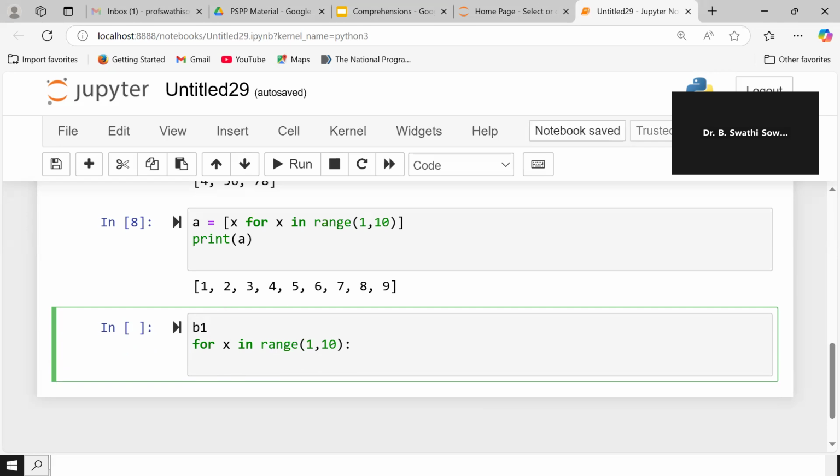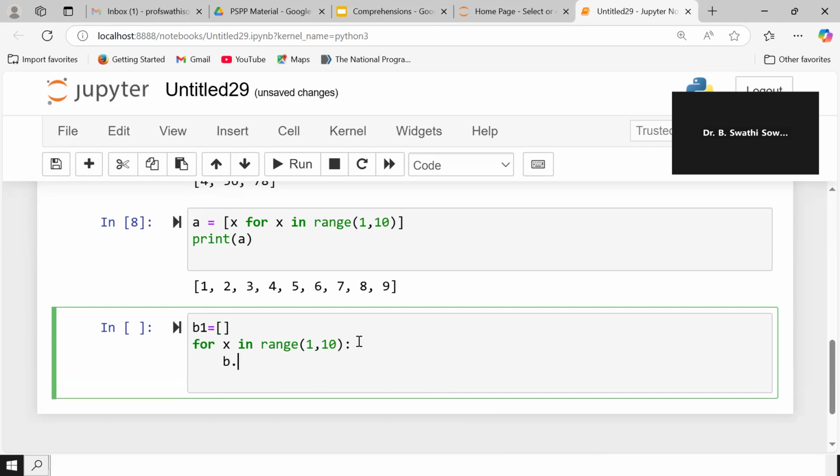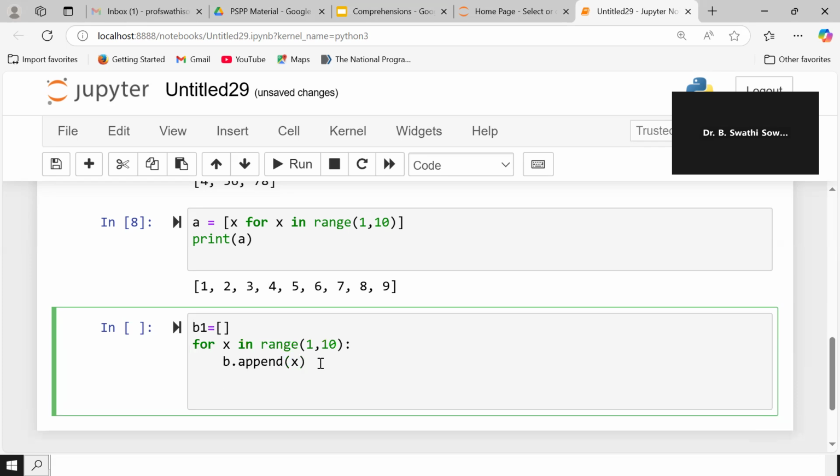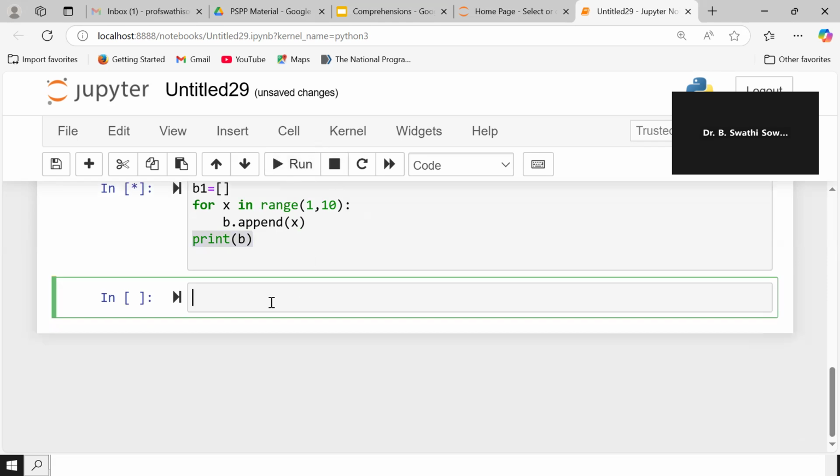B1 is equal to an empty list, and B1 dot append of X. Now if we want to print the list of elements available in B1, I can write print B1, and now I am running this.